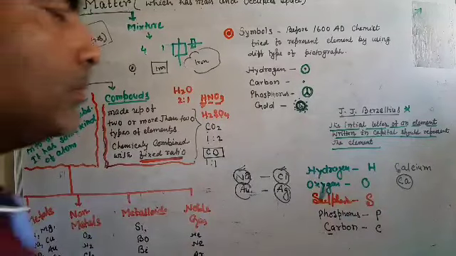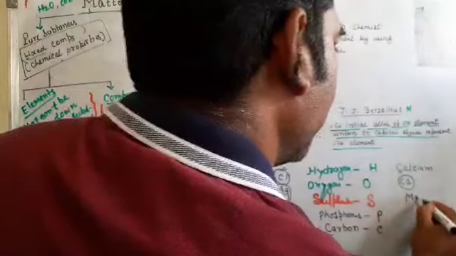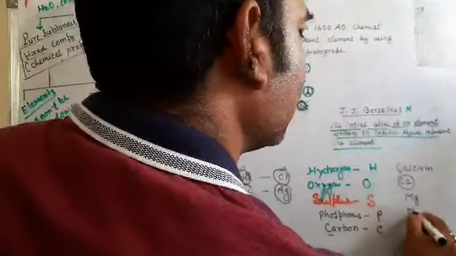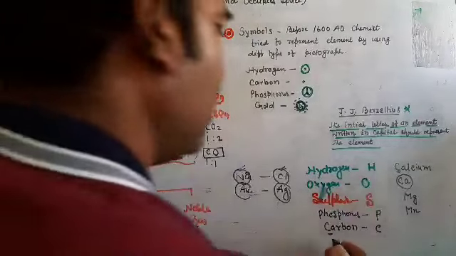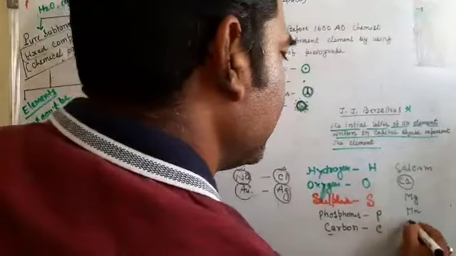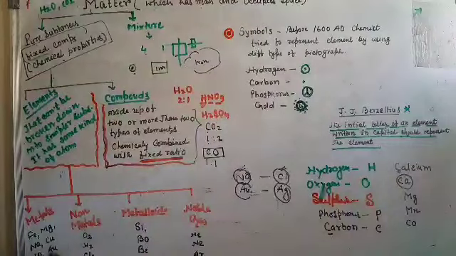So magnesium, they use Mg, manganese Mn. Cobalt, they use Co, and so many are given here.